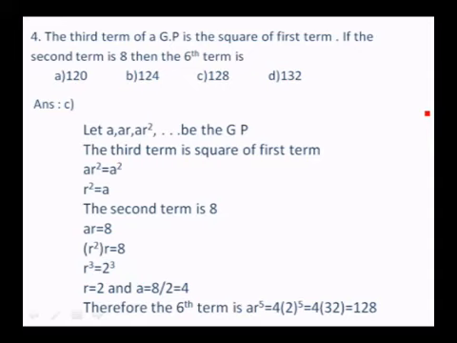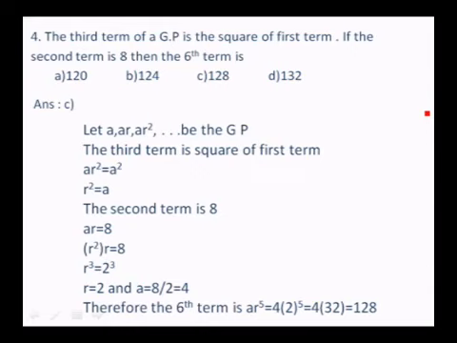The second term is 8. Therefore, AR is equal to 8. So, R square into R is equal to 8, because you know that R square is A. You can replace A by R square. R square into R is 8. That is, R cube is equal to 2 cube. So, R is equal to 2 and A is equal to 8 by 2, which is 4. Therefore, the sixth term is AR to the power of 5, which is 4 into 2 to the power of 5, which is 4 into 32, which is 128. So, the option is C.